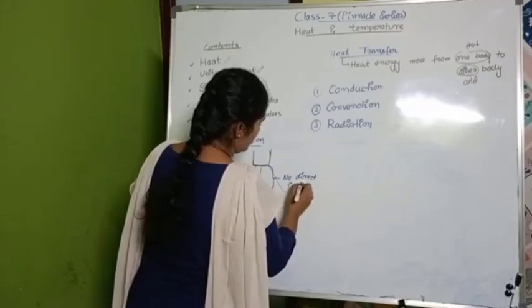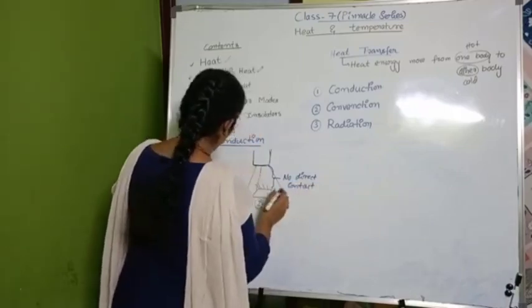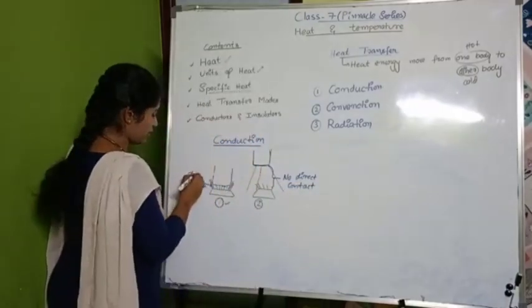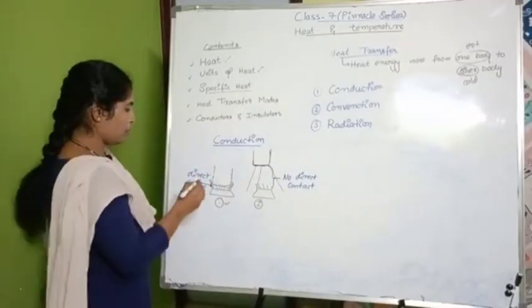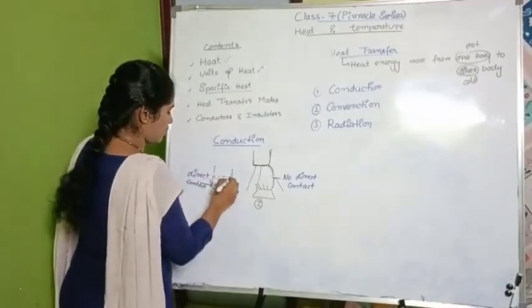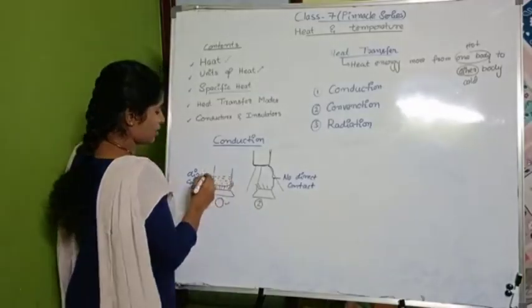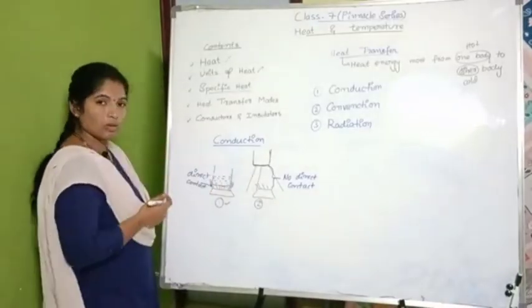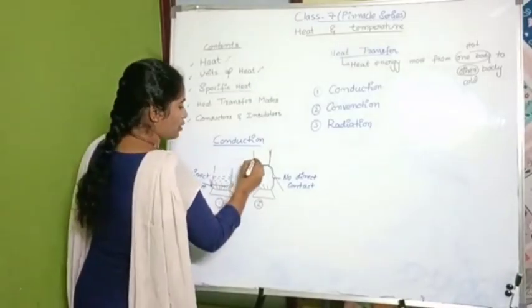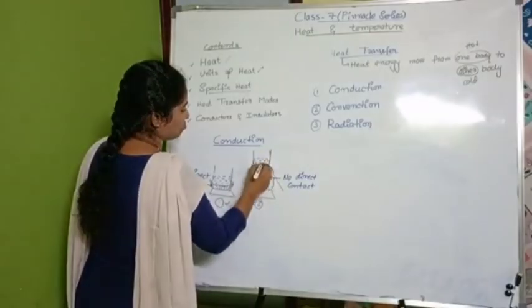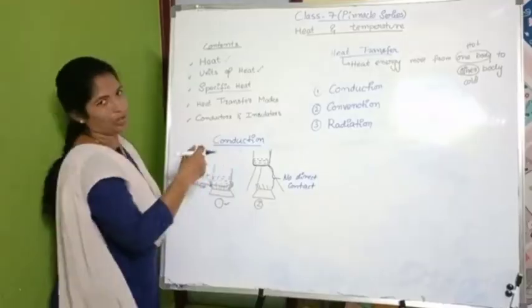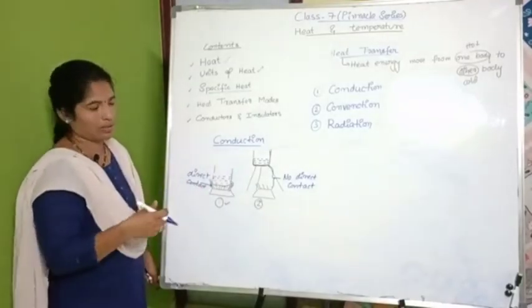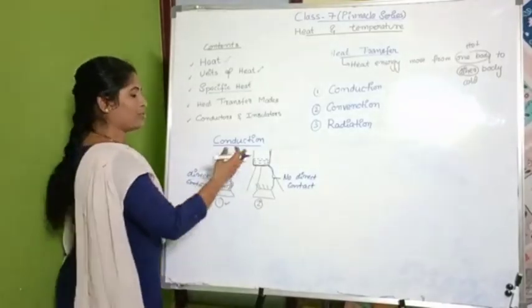No direct contact, but here we have direct contact. Now, if I pour water, even after a few seconds or few minutes, the water will also boil. And here it's very difficult. First of all, the vessel should increase its temperature, then it should transfer it.